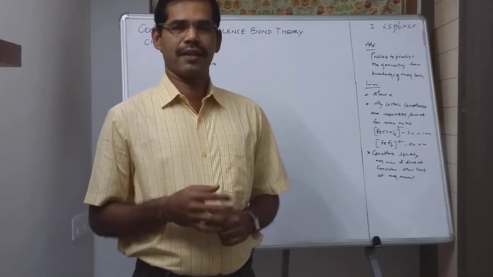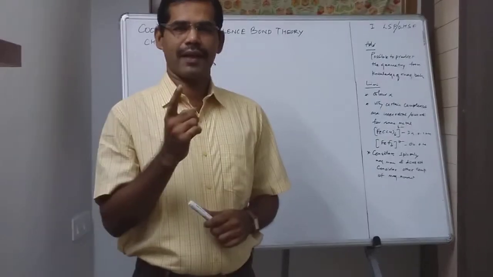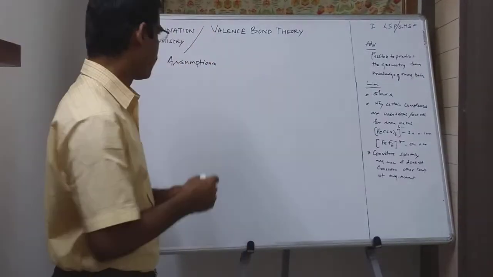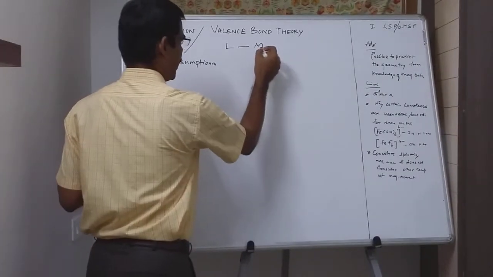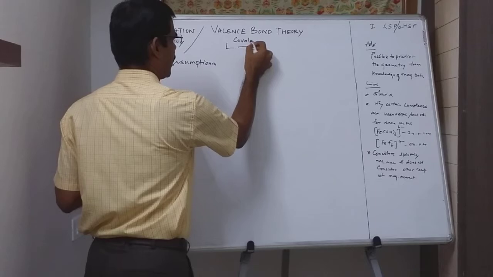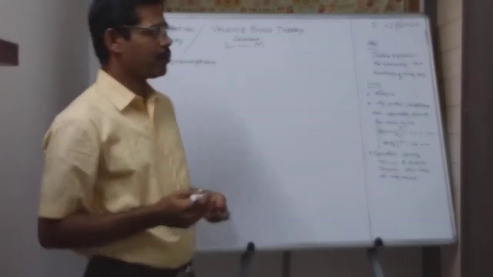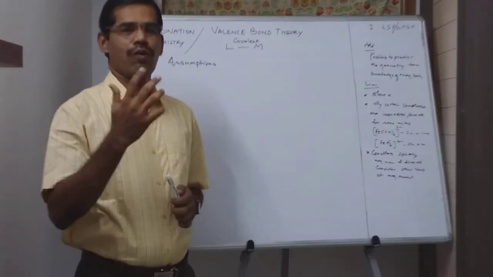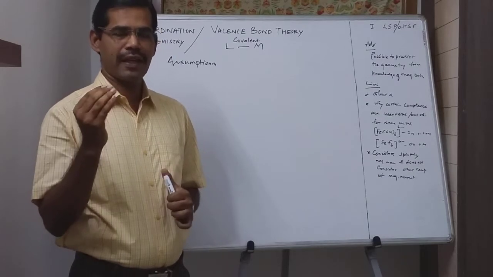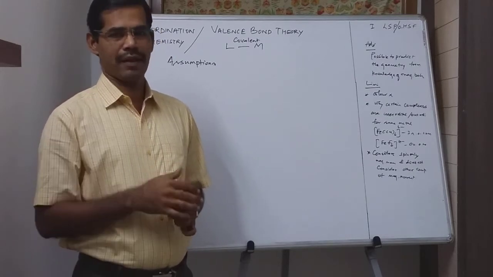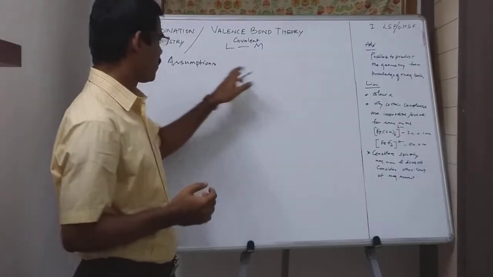According to this theory, the bonding between the ligand and the metal atom is purely covalent in nature. This covalent bond is formed as a result of overlapping of the completely filled ligand orbitals and the vacant metal orbital. Now the main assumptions of this theory.